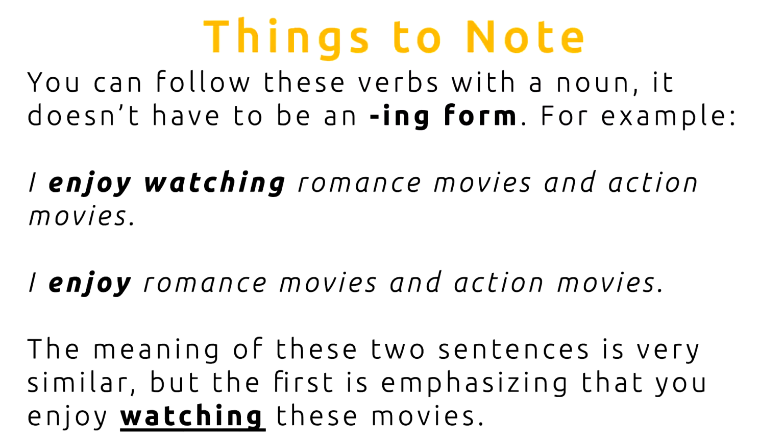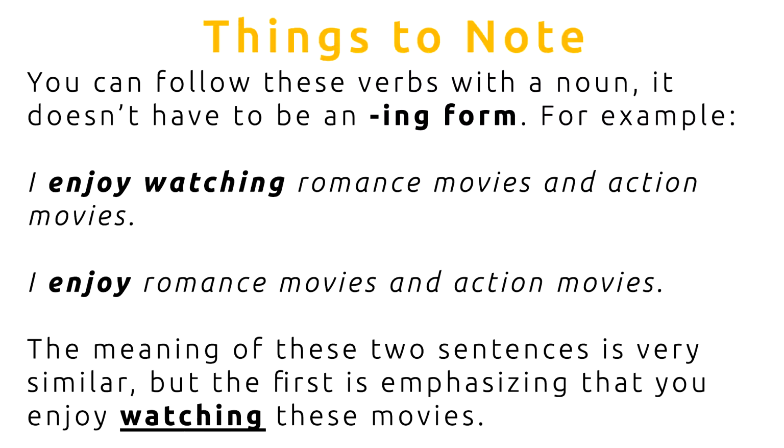Here are some things that we have to note for the verb plus ing structure. Let's look at the first thing. You can follow these verbs with a noun if you wish. It doesn't have to be an ing form. For example, I enjoy watching romance movies and action movies.